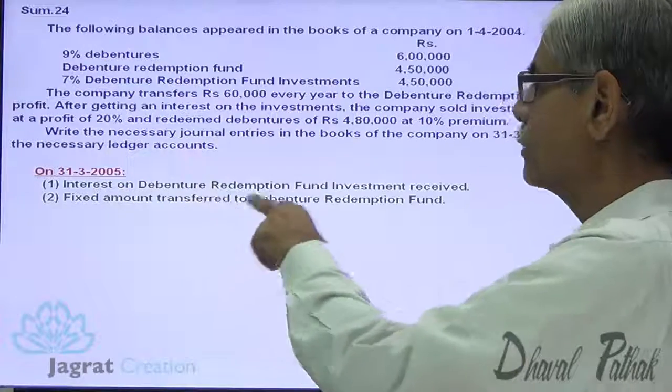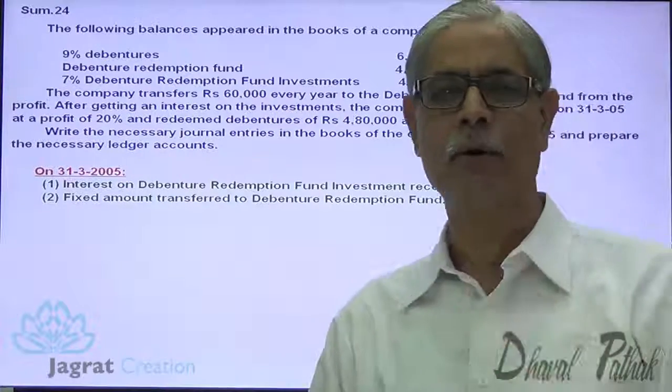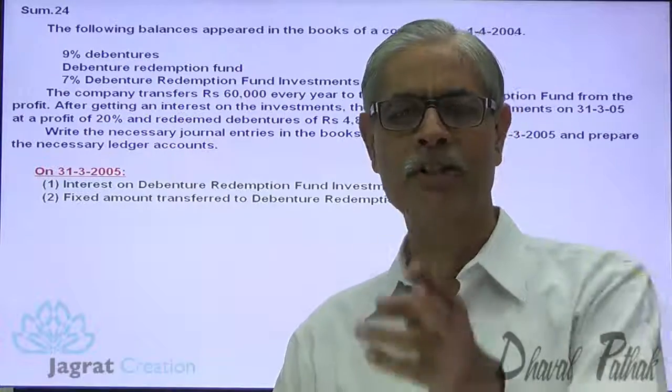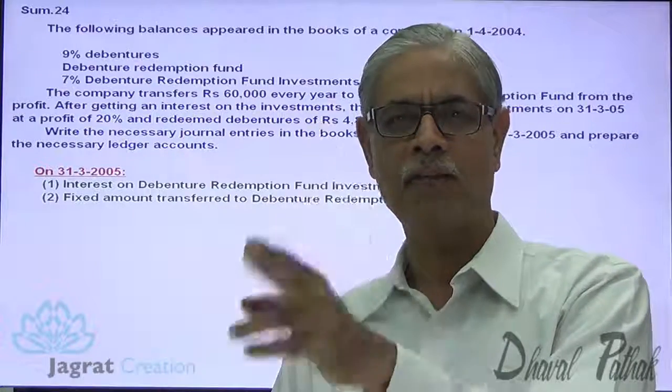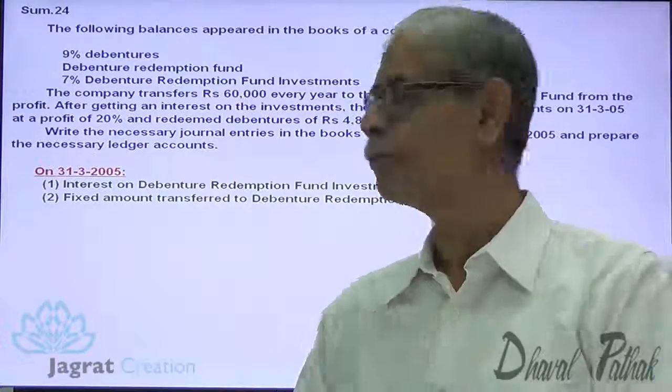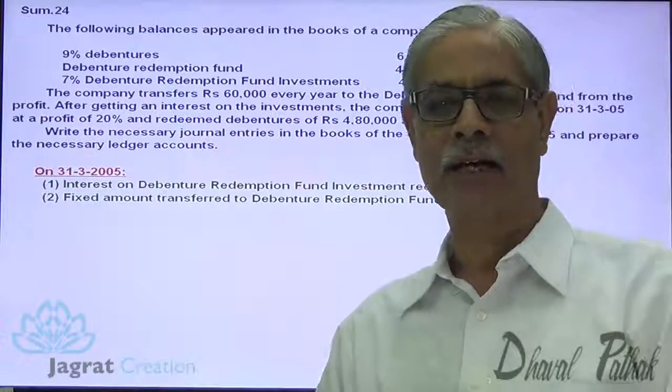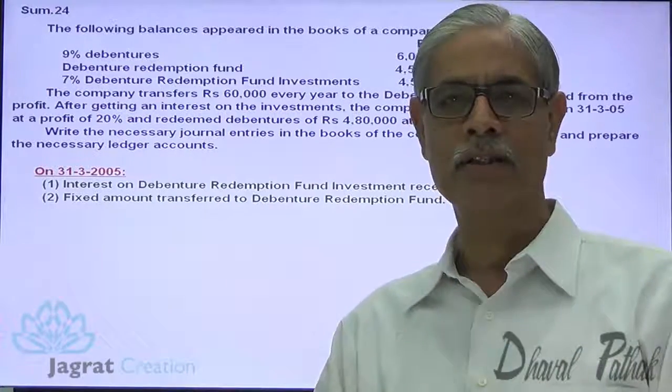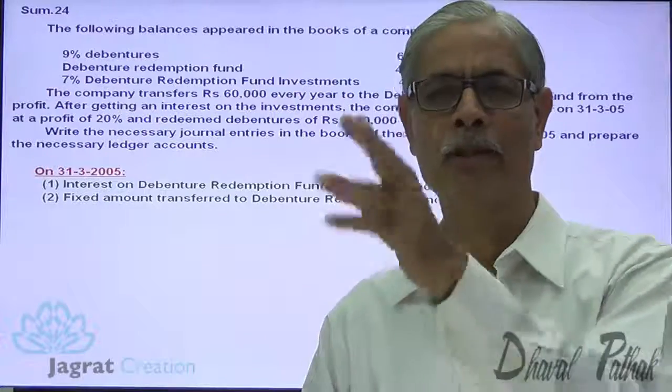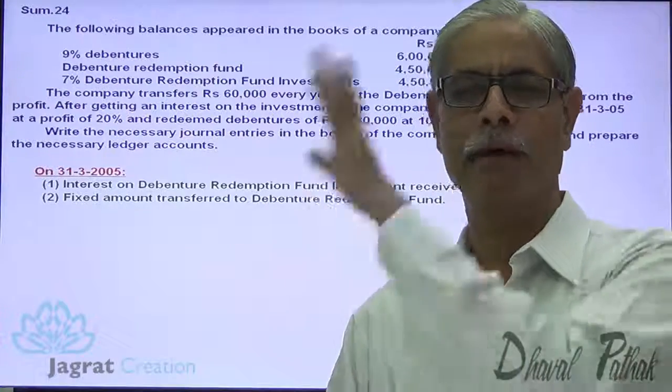A fixed amount is transferred to debenture redemption fund. What is the fixed amount transferred to debenture redemption fund? 60,000 is appropriated every year to debenture redemption fund. So we are required to write the entry for transfer to debenture redemption fund of 60,000: profit and loss appropriation account debit, debenture redemption fund account credit.